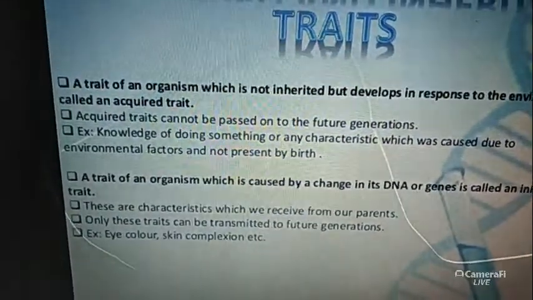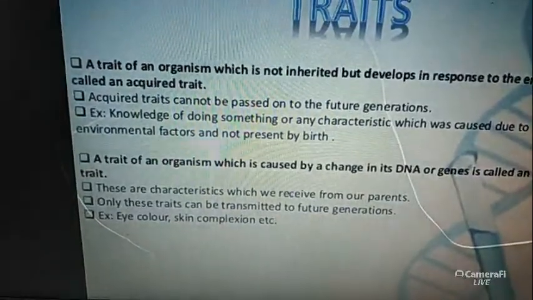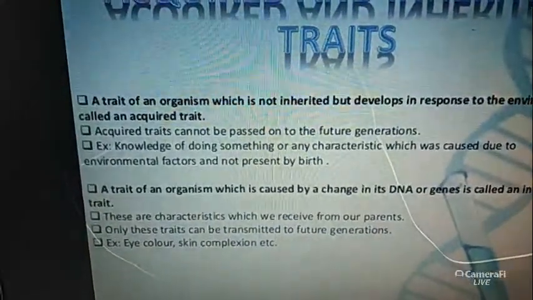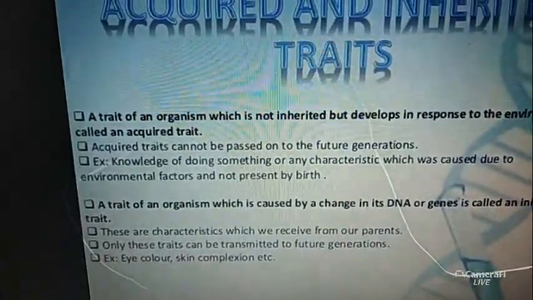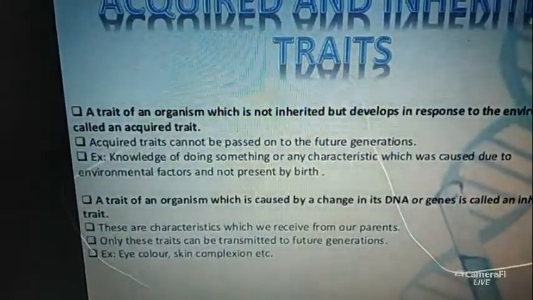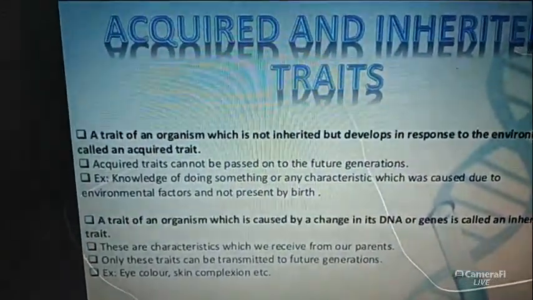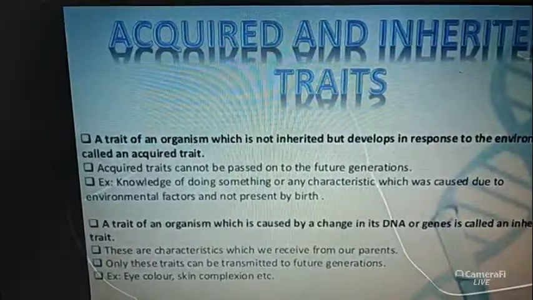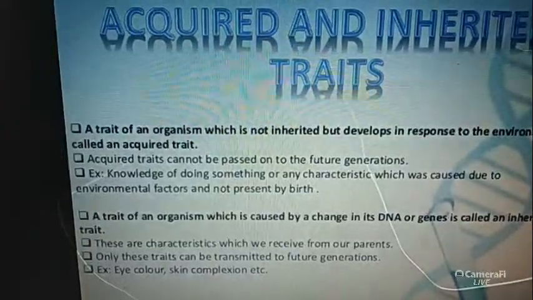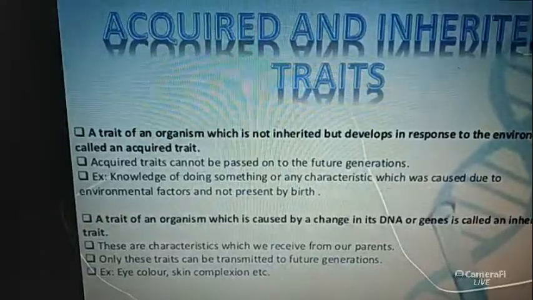The second point of the acquired traits: these traits cannot be passed on to the future generation. And the second point of inherited traits: these traits or characters can pass generation after generation.